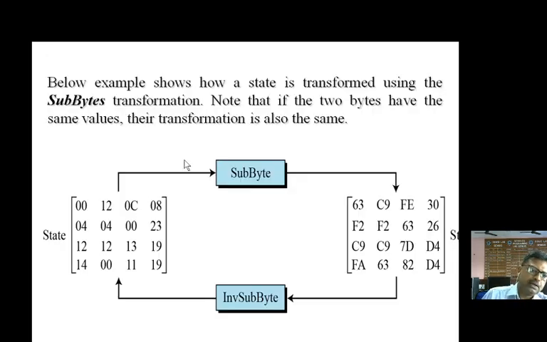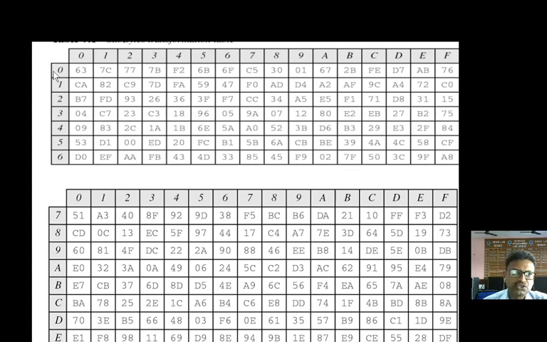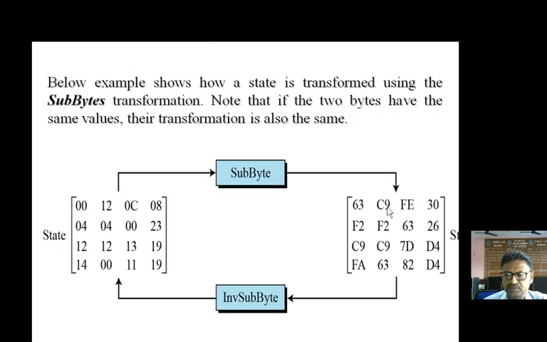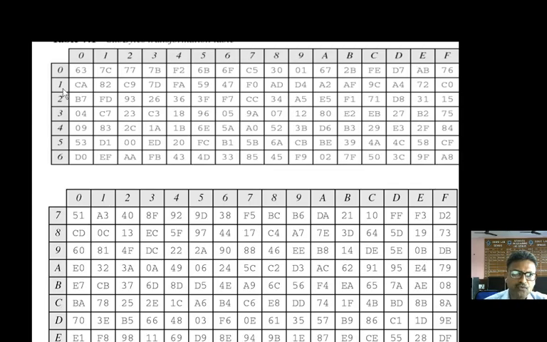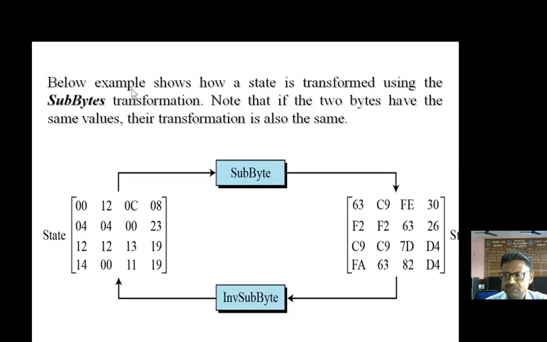For example, we have this 00 and this 00 has been converted into a 63. How is it possible? Now this is 0, this is 0, so 63. So that is why 63 has been placed. Let us see what the substitution of 12 is. Let us go to 12. 1 is the row and 2 is the column. So C9. So it is replaced by C9 and so on.